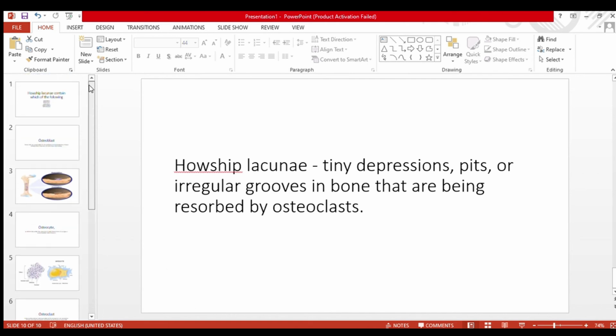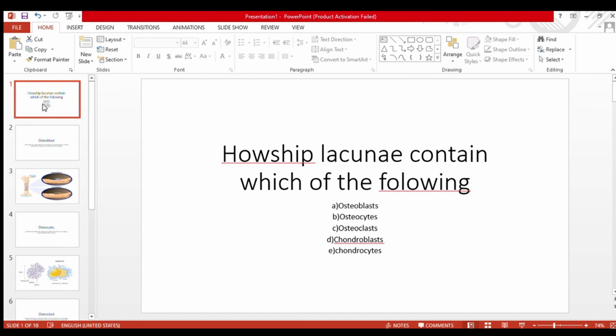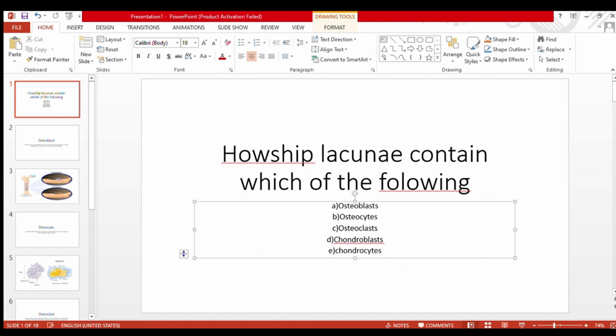Let's see the remaining two options, chondroblasts and chondrocytes. Chondroblasts are the same as osteoblasts and chondrocytes are the same as osteocytes, the difference being that chondroblasts and chondrocytes are found in cartilage, and osteoblasts and osteocytes are found in bone. So our answer is osteoclasts.